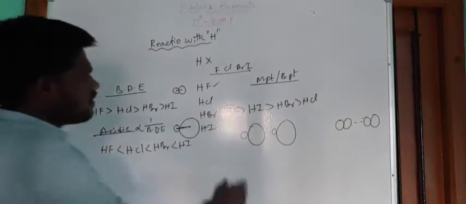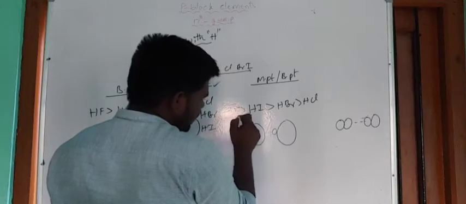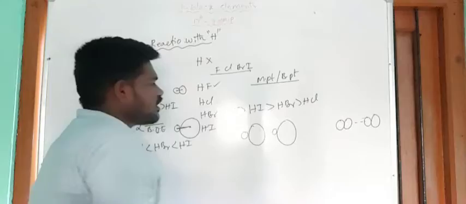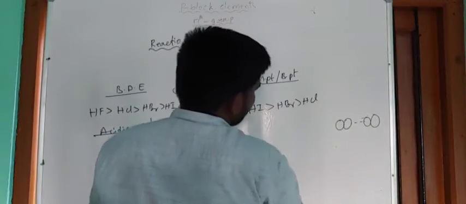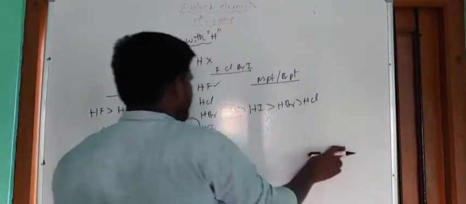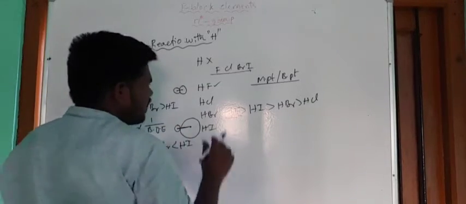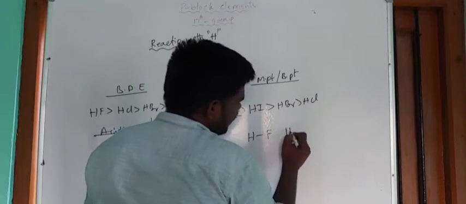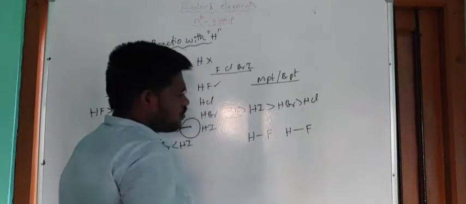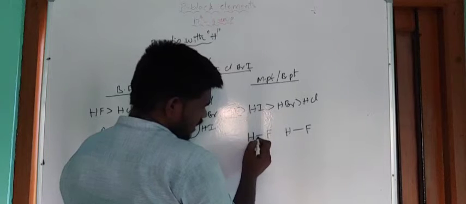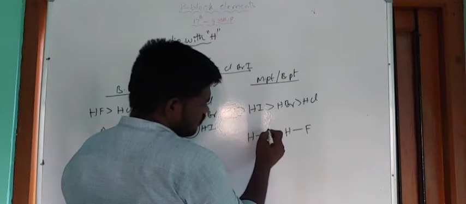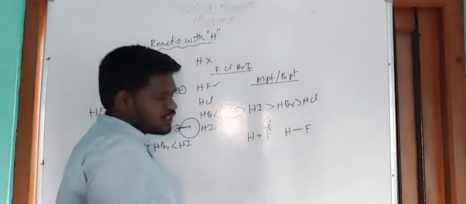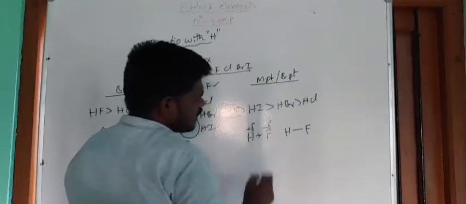The reason is that hydrogen and fluorine, which is a highly electronegative atom. When hydrogen is present between two highly electronegative atoms, then hydrogen bond formation takes place. So this is one HF molecule and this is another HF molecule. The bond shifts towards the more electronegative fluorine, and a partial negative charge develops here, and a partial positive charge develops here.